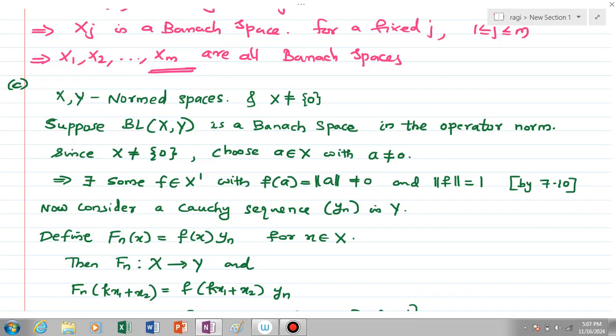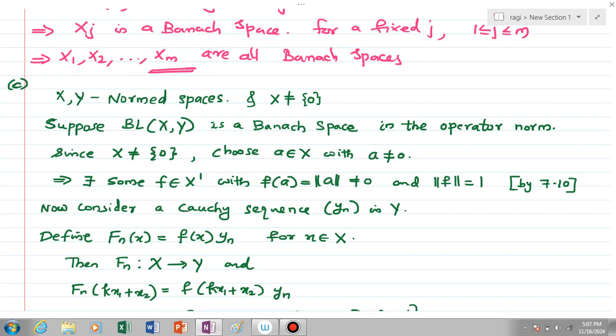Since X is not equal to {0}, we can choose an element which is non-zero. Okay, choose an element a of X with a not equal to 0. Then by theorem 7.10, we can see that there exists some f an element of X' with f(a) equal to norm a, which is non-zero clearly, and norm f equal to 1.